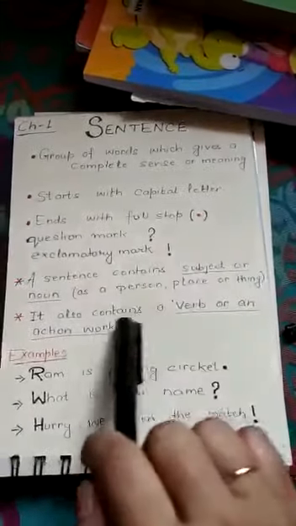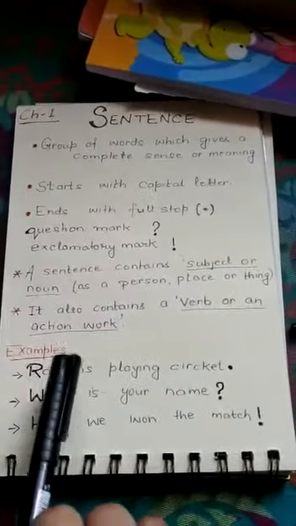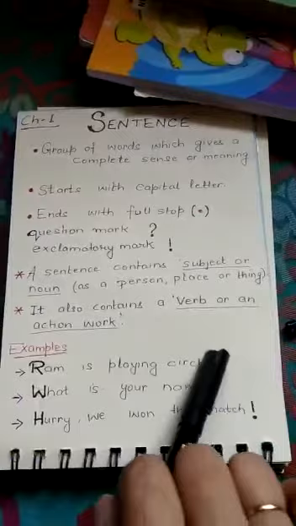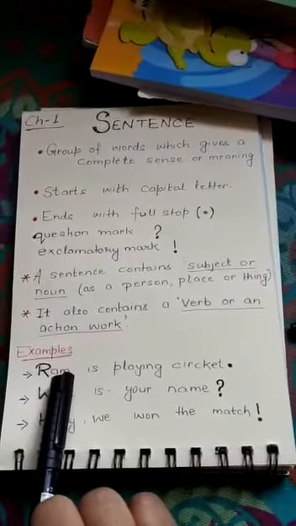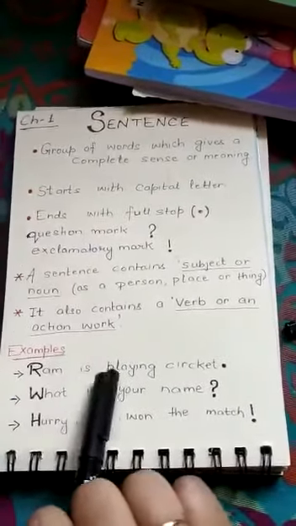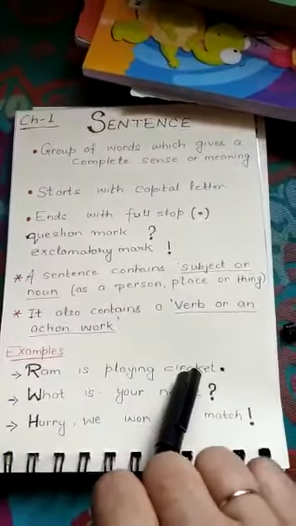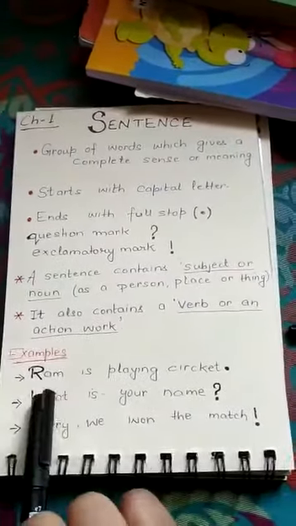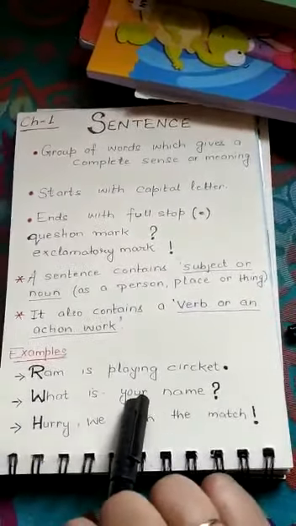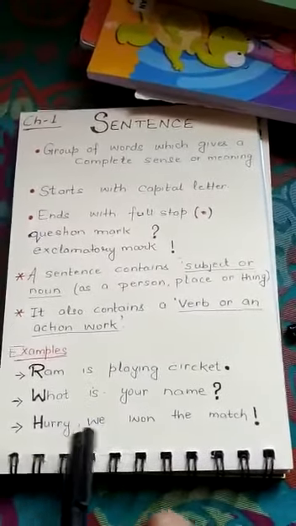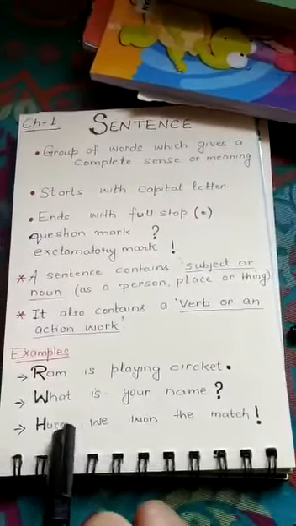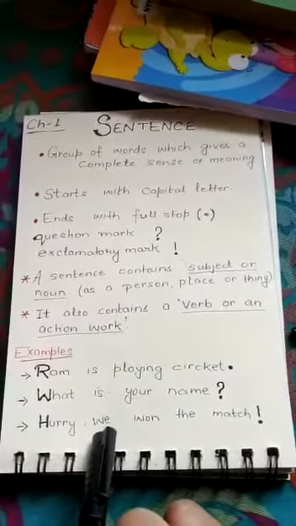I will make this clearer through some examples. Let's see. Ram is playing cricket. If we look at this sentence, we find that Ram is a noun, the name of a person. And when we see the other part, is playing cricket, it means Ram is doing some work. He is playing cricket. What is your name? Here the sentence is a question. Someone is asking a person's name. Hooray, we won the match! Yes, here someone is doing an action and the person is celebrating.